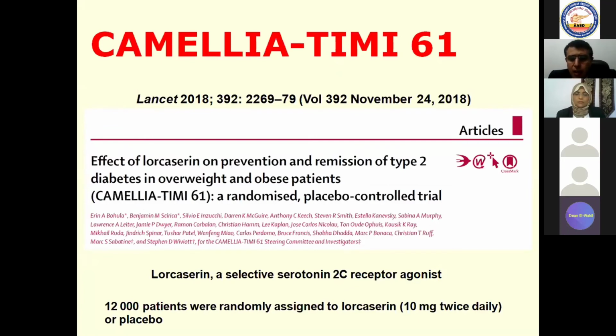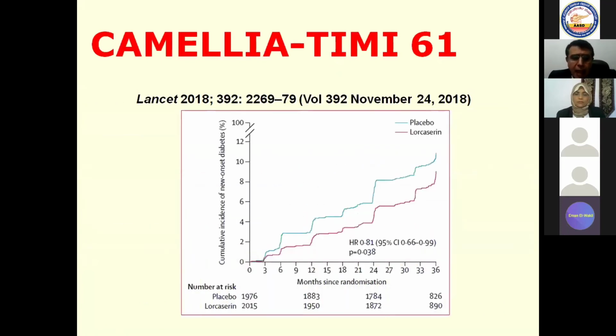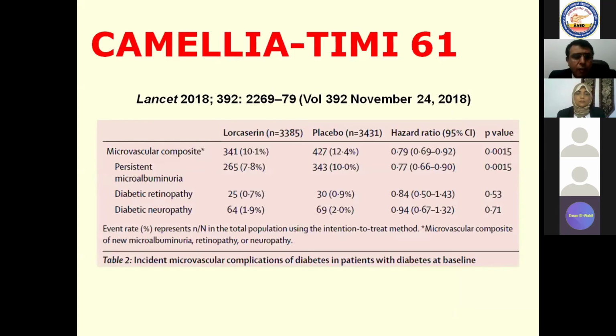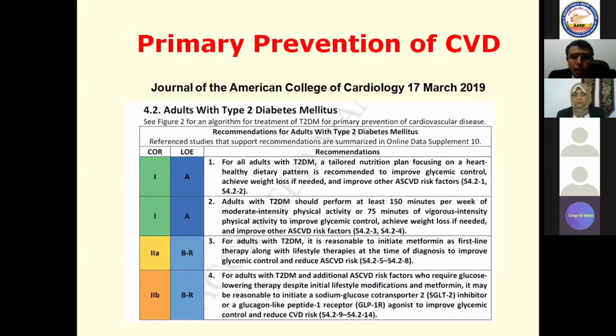In this situation, progressive reduction of your body weight has helped, of course, in reduction of the incidence of diabetes mellitus, more control of diabetes mellitus, and the prevention of new onset diabetes mellitus, with preservation of the kidney functions. So while you are treating chronic kidney disease, you should also make primary prevention for cardiovascular disease. This must be, of course, based on a proper nutrition plan and proper control of hyperglycemia.